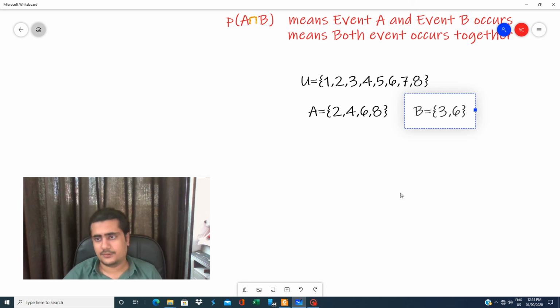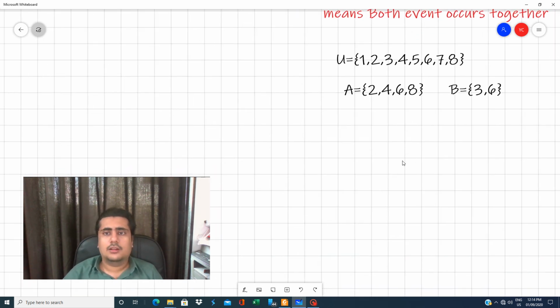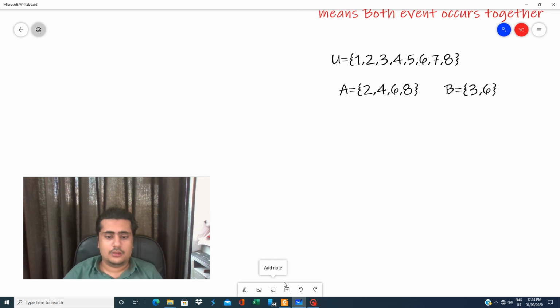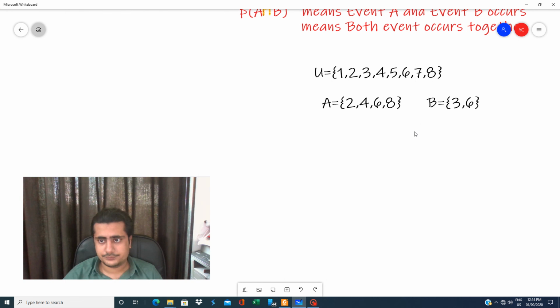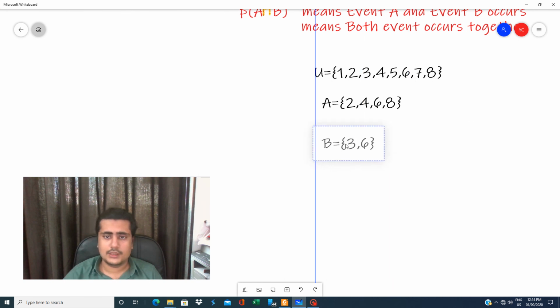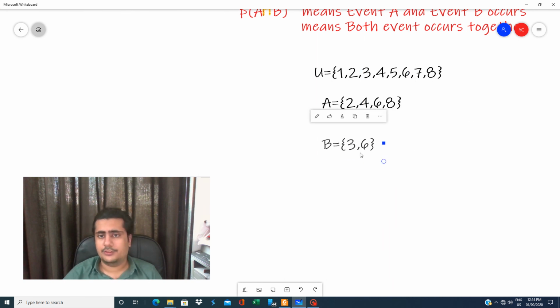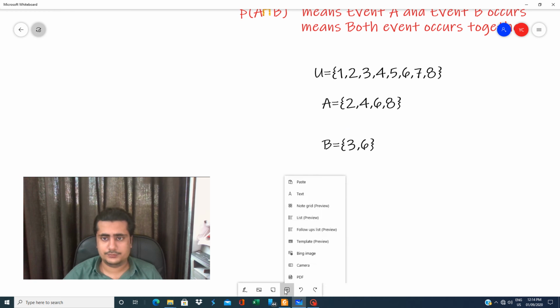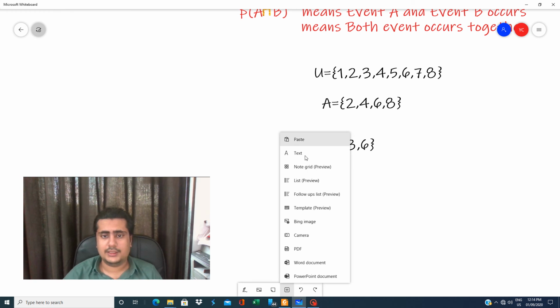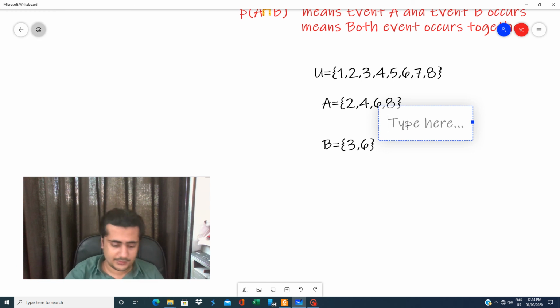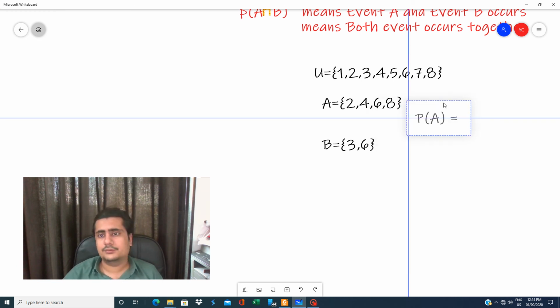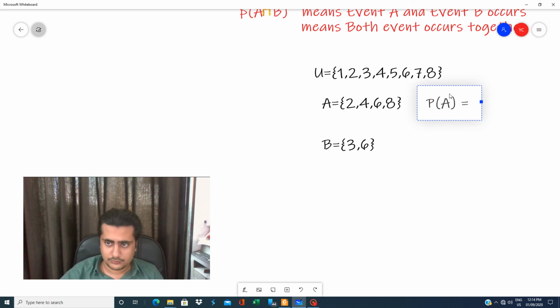Now let's find the probability of A and B. In total, there are 8 elements in the sample space. So P of A is 4 by 8.